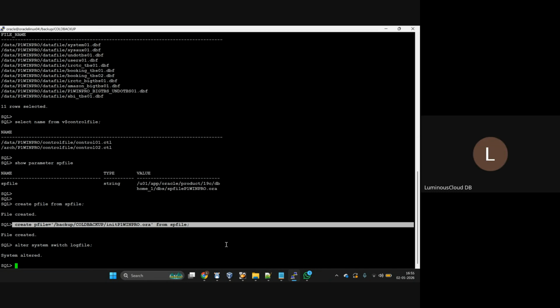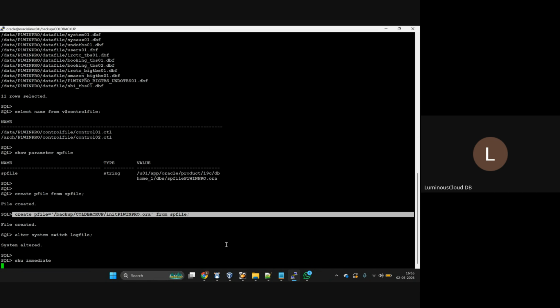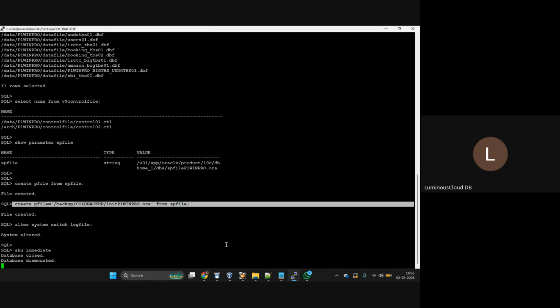Now let's shut down the DB. How to shut down the database? Like this, we can shut it down. Shut immediate. Even with spelling mistakes, that's fine, it will shut down. Don't need to worry. Even SHU will allow you to shut down.